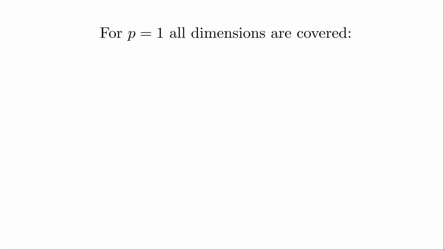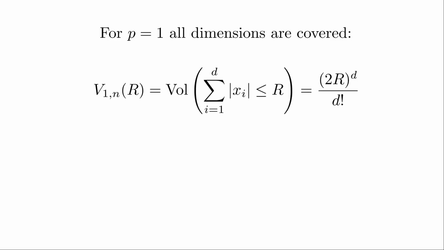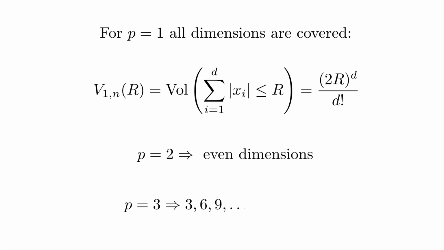But what if we wanted to go even further? You see, for L1 balls, this reasoning covers all dimensions. In particular, since V(1,1) is just the length of the interval [-1, 1], we can get this nice formula. But for L2 balls, that is, spheres, the formula that we found only covers even dimensions. For L3 balls, the formula covers only dimensions 3, 6, 9, etc. Another problem is that we just can't tackle the case where p is not an integer.